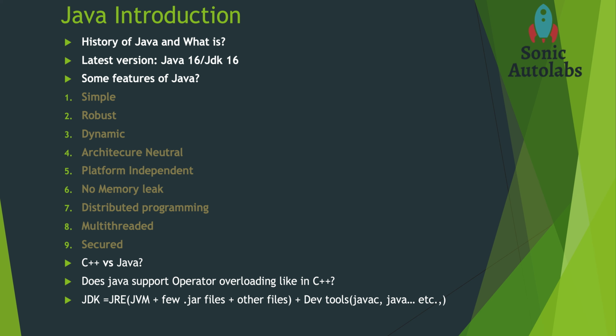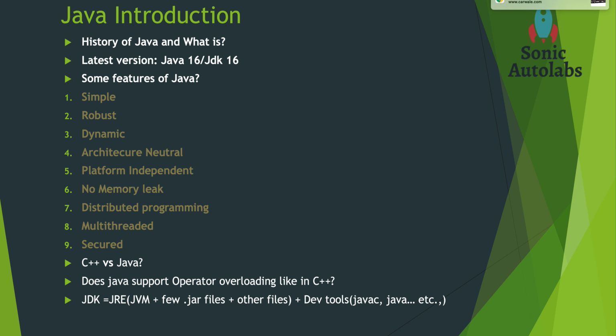Coming to its history, Java was created by James Gosling during the year 1991, and later James Gosling and his team members released the first version of Java during the year 1995. The latest version of Java is Java 16 or JDK 16. Initially, Java was created to develop home-based applications. Later, Java evolved and people started to develop enterprise applications.